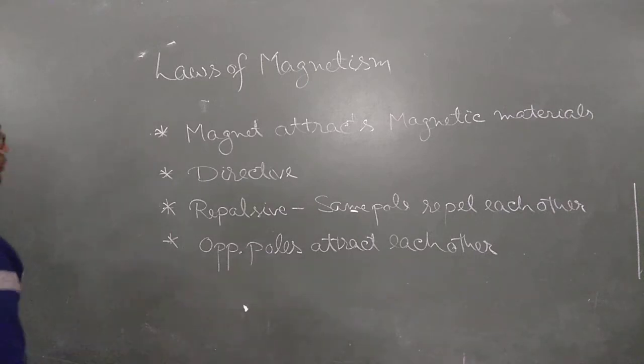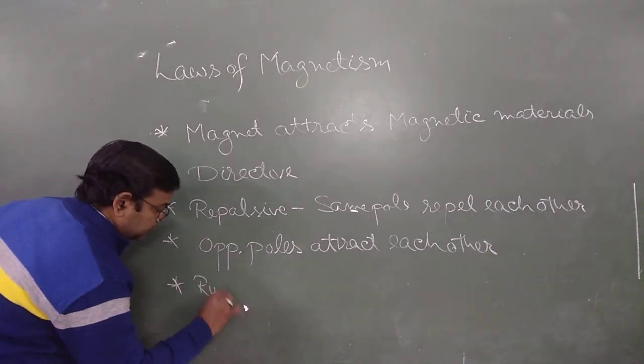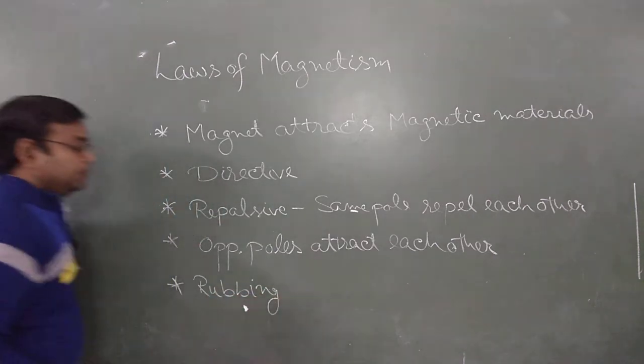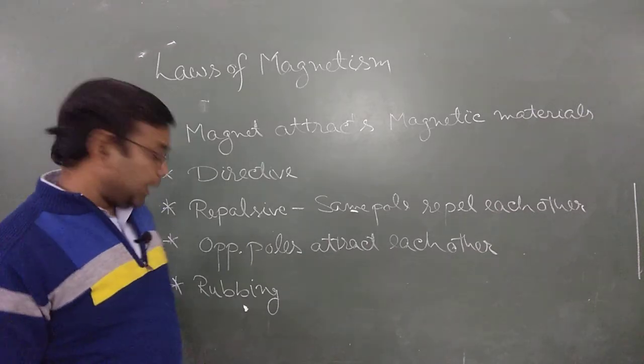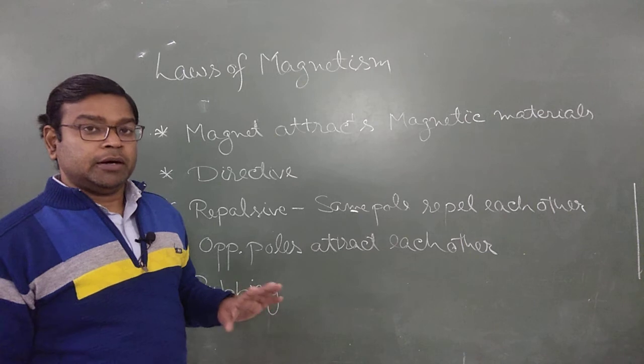Then again, we know that if we rub a bar magnet over a piece of iron, that iron turns itself into another magnet.